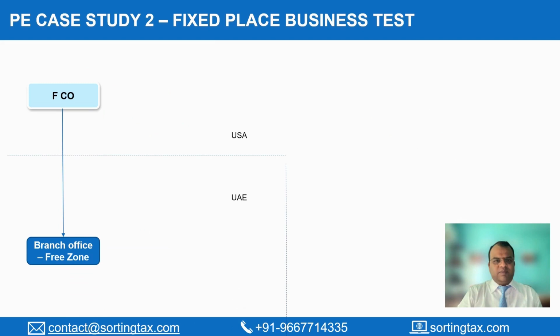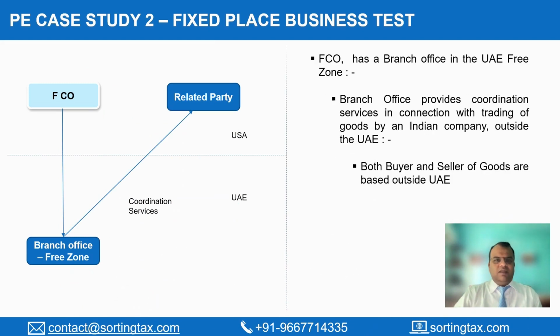Let's look at another example here. In this case, the foreign company has a branch office in the UAE. This is the branch office, which provides coordination services in connection with trading of goods by an Indian company outside the UAE. So the Indian company is based outside the UAE.